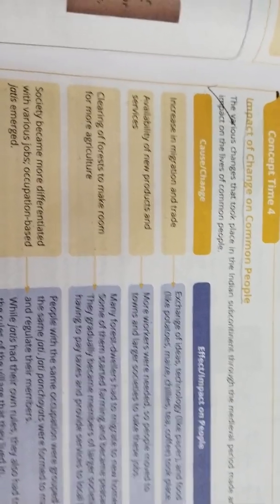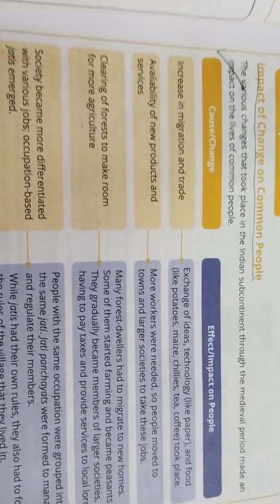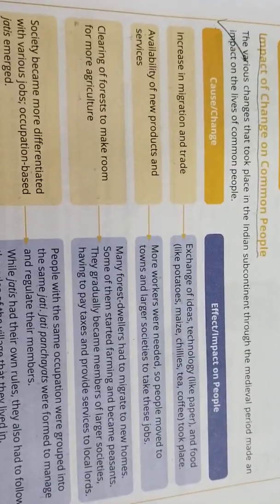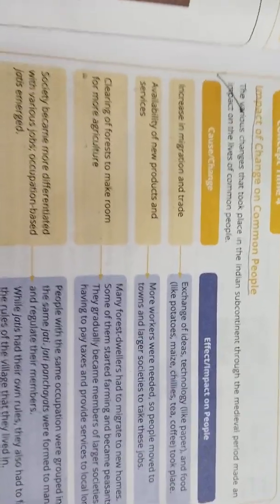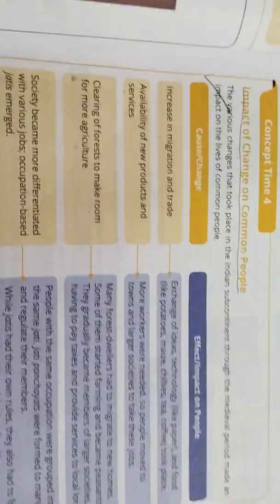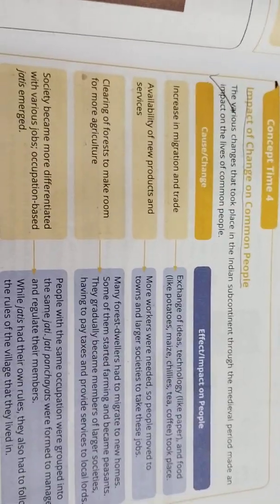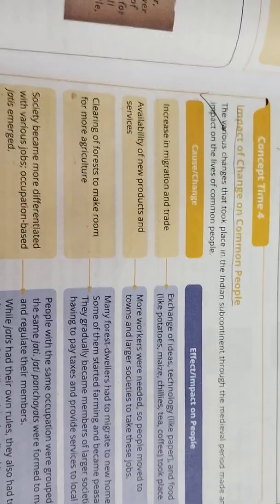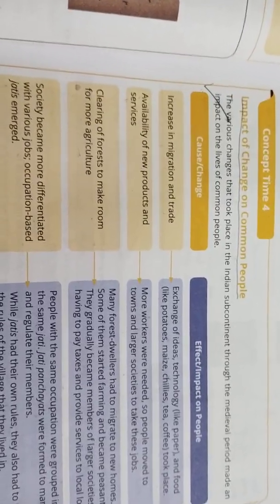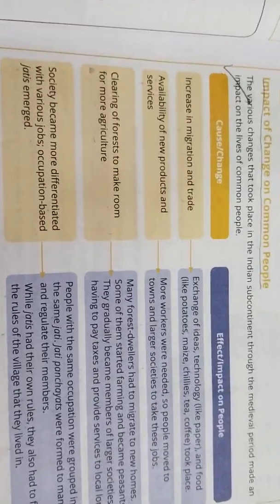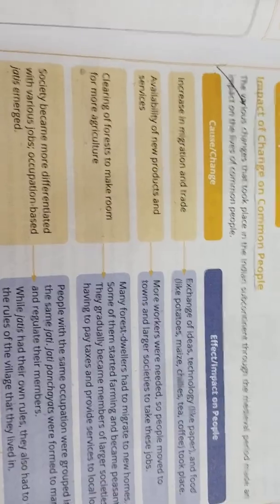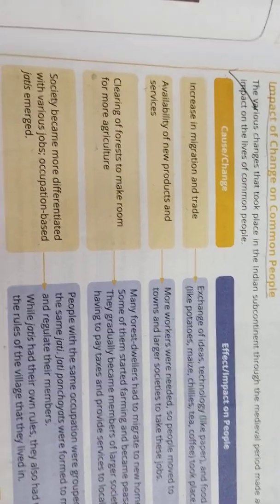Lived with peasants means they lived with the money they had, right? But they gradually became members of a large society. So what they did, they had to pay the tax. They themselves had to work there, and then the tax was introduced at that particular time. So they have to work as well as pay the tax for it. For example, now we are at the stage of paying tax for each and everything, right?